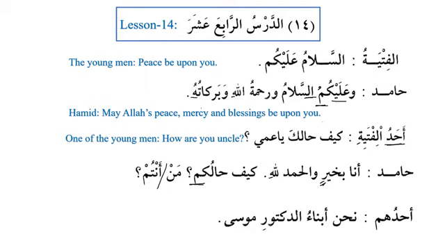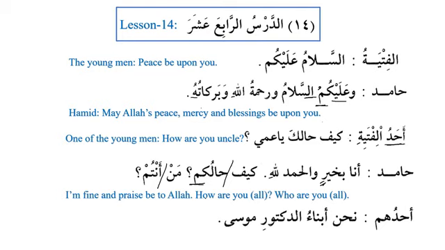So kaifa halukum is a complete sentence, how are you? And man antum, who are you? So here antum is a detached pronoun, but kum is an attached pronoun. Kaifa halukum, how are you?